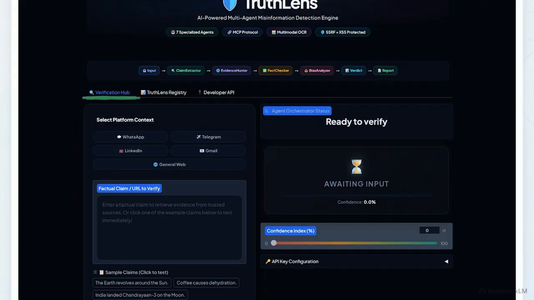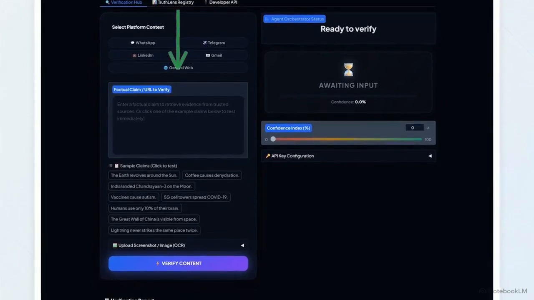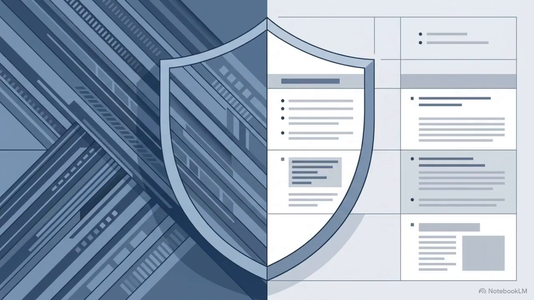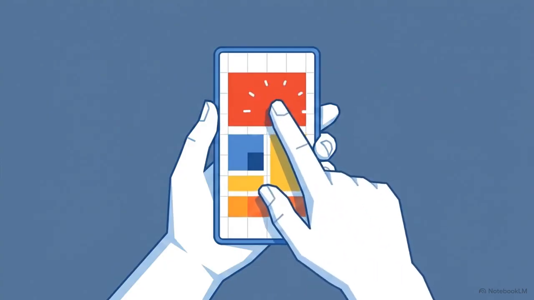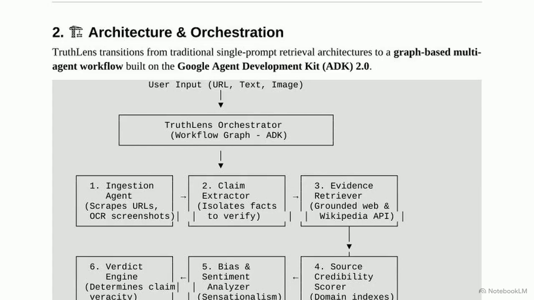Looking at this interface, the verification hub is built for accessibility. A user simply selects their platform, like WhatsApp or LinkedIn, and pastes their claim or uploads an image right into this input field. Effectively fighting digital misinformation requires a system that pairs the raw speed of automation with the step-by-step transparency of human journalism. Let's see what happens when a user uploads a suspicious forwarded chat screenshot to test the system live. Hitting Submit triggers a linear ADK 2.0 workflow, orchestrating 7 distinct AI agents.